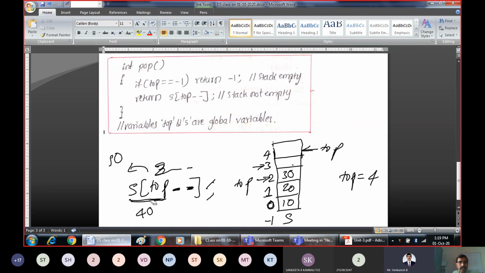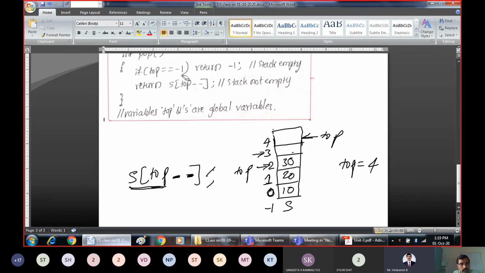Same way we will go on deleting all the elements. If you execute the delete operation once again, s of top minus minus. Is top equal to -1? Top is pointing to 2. It is not equal to -1. Still we can delete an element. The present value of top is 2. So it indicates 2 minus minus.